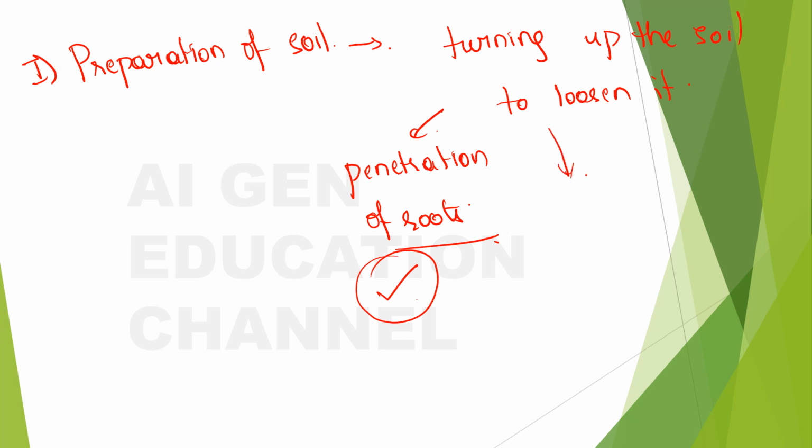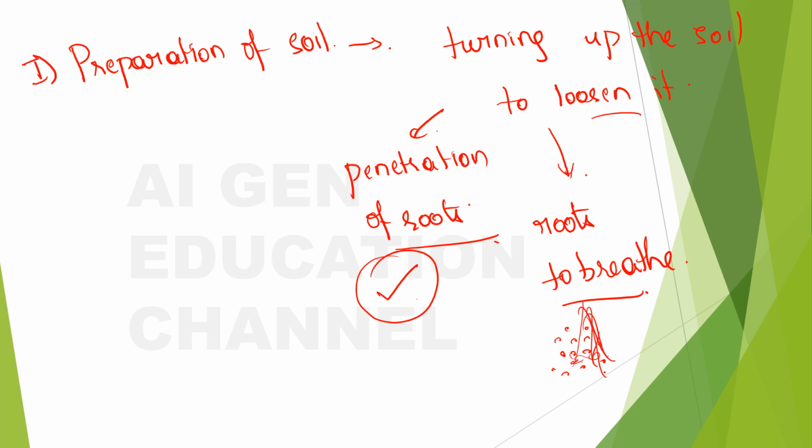And then for the roots to breathe. Why would the roots be able to breathe better when you loosen up the soil? When you loosen up the soil, what happens? There will be some space that will come up in between the soil particles, and this space will be filled with air, right? The roots will be using this air to breathe. Okay, so what is the other reason for this?